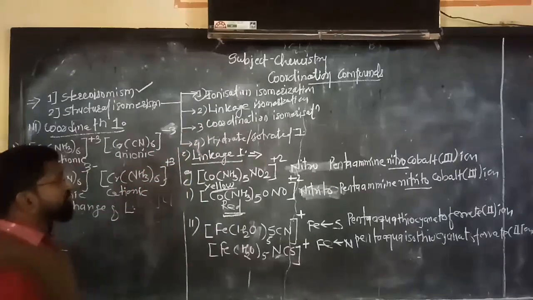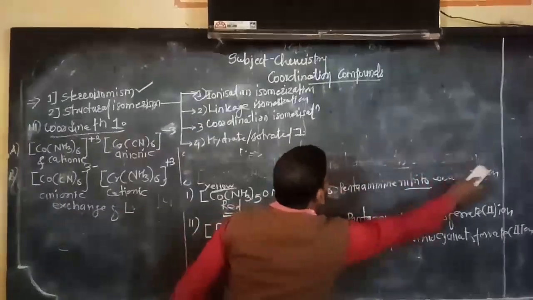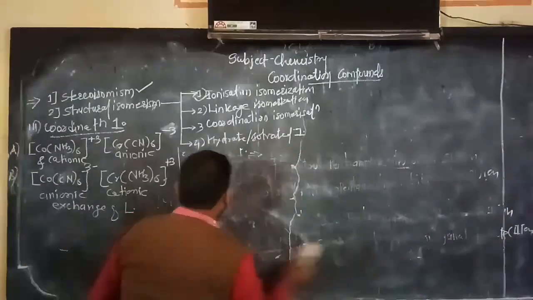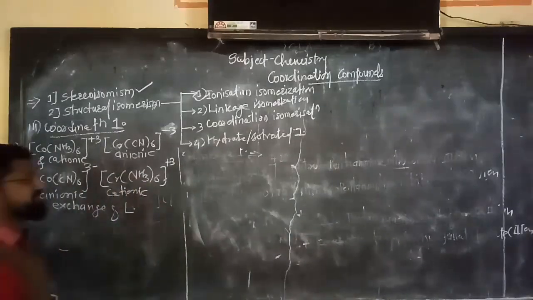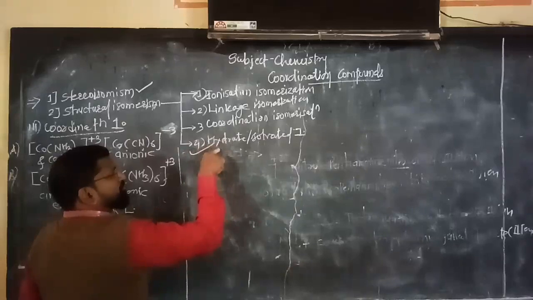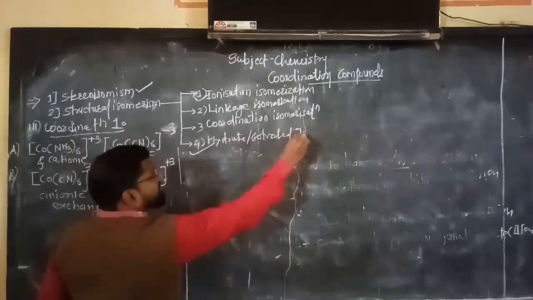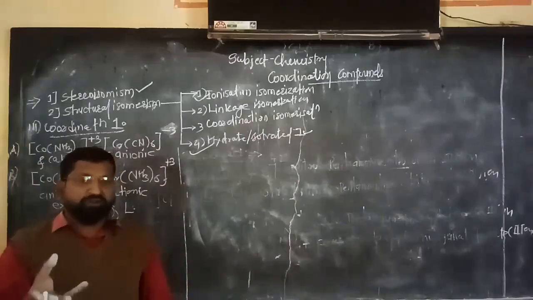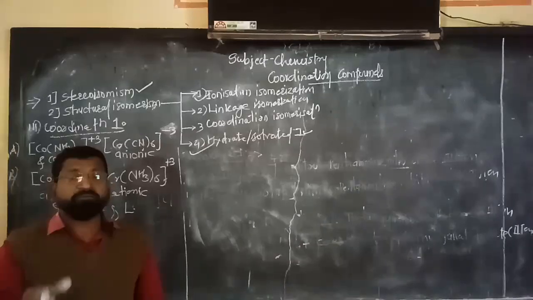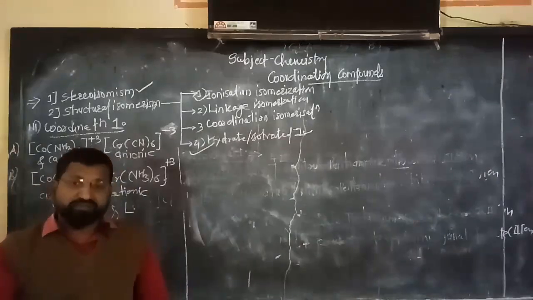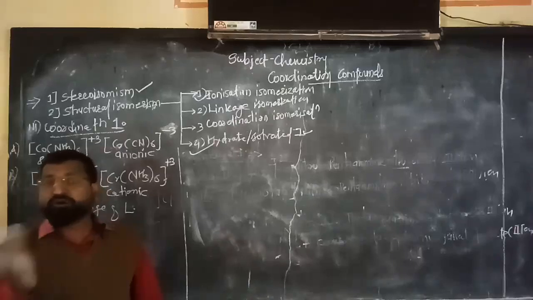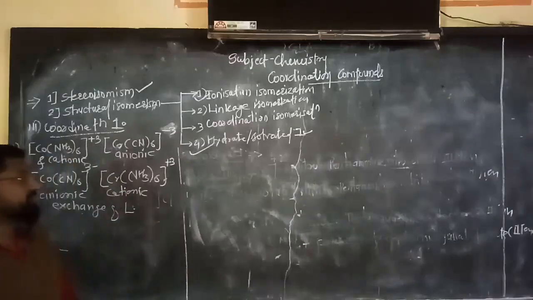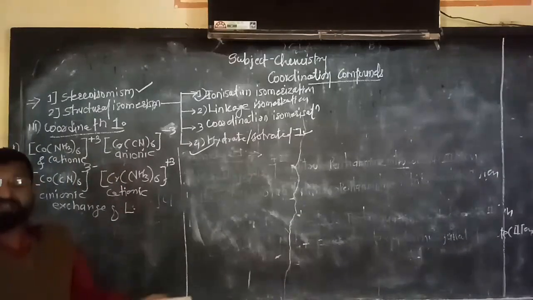Okay, now let us go for hydrate or solvated isomerism. The last isomerism. Now see here, this is also very easy. So first let us consider hydrate or solvate isomerization. In this isomerization there is an exchange of water molecules, solvent meaning water, from the coordination sphere to the outer sphere. I mean to say there is an exchange of water between the inner sphere and outer sphere. Such a type of examples are called solvated or hydrated isomerization.